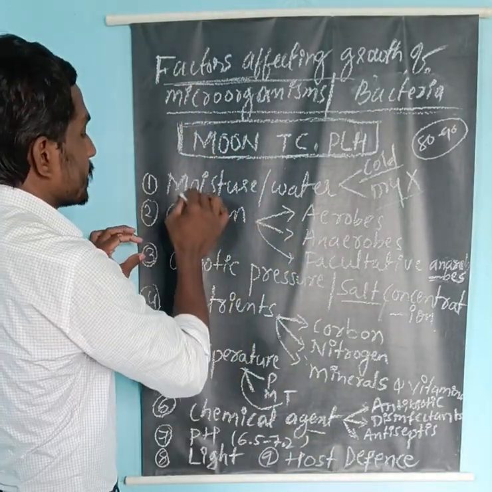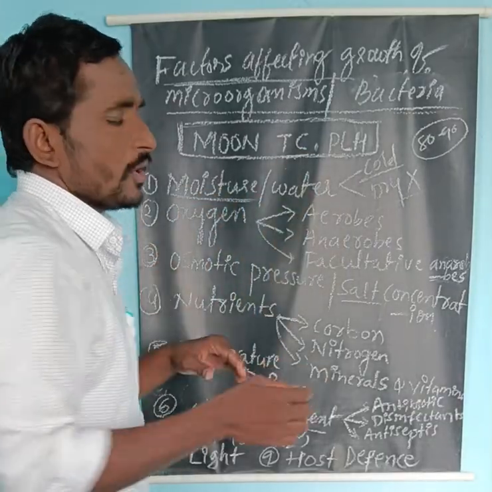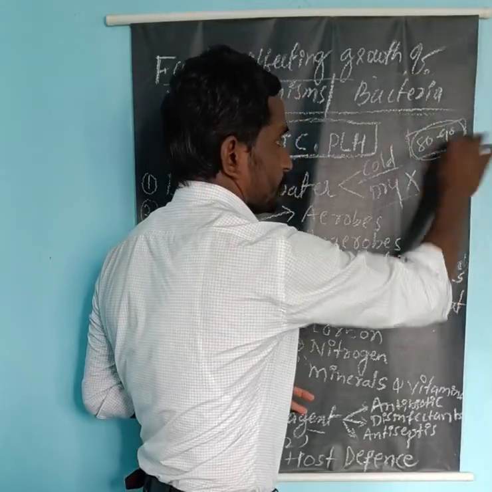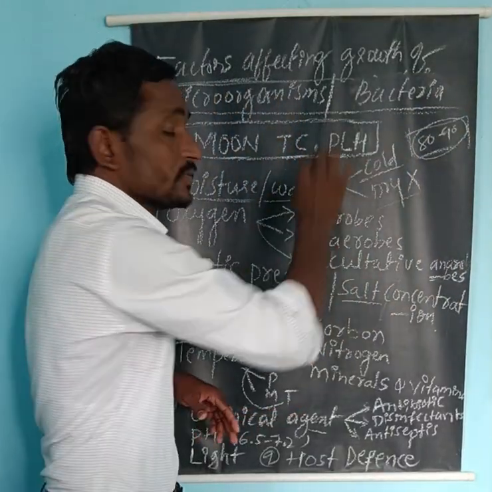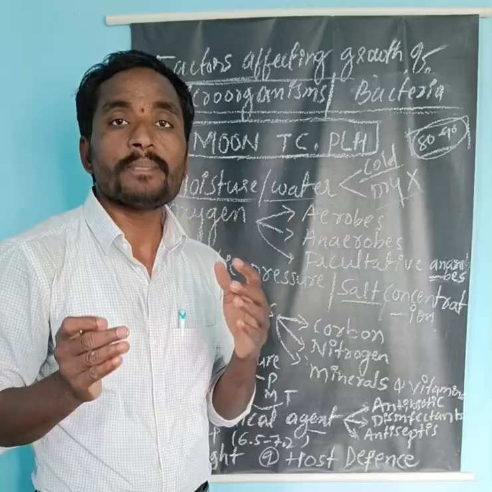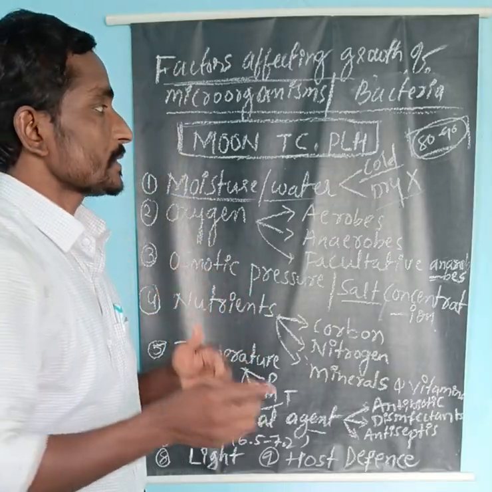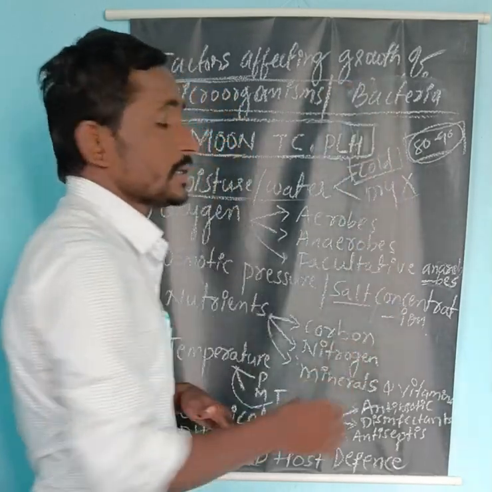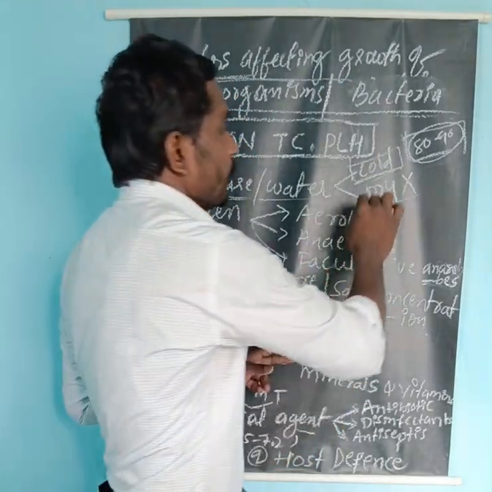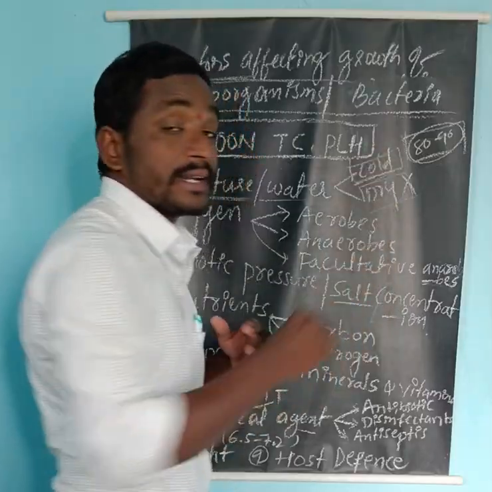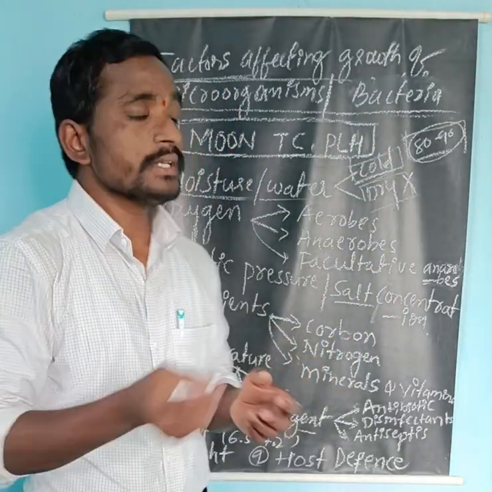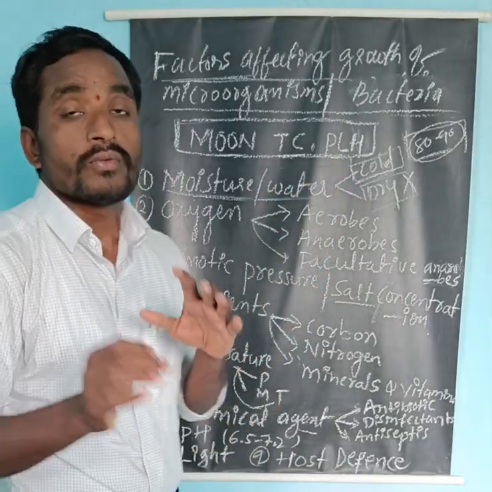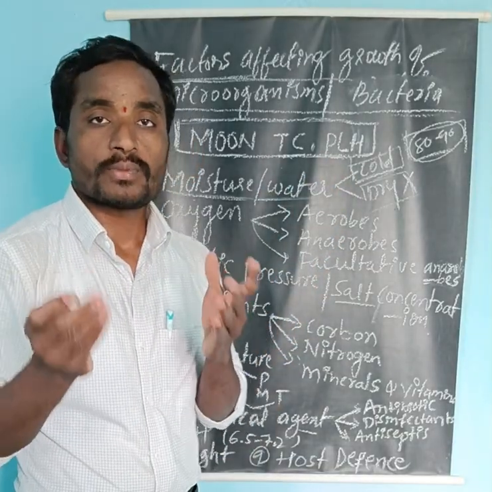Okay, so let us see one by one. First, moisture. Almost all bacteria contain 80 to 90% water. For that reason, water is very essential for growth and development of bacteria or microorganisms. Almost all bacteria live in a moist environment. They grow in a moist environment. When they are exposed to a dry environment, they will die. So this factor, moisture or water, is very important for the growth and development of bacteria.